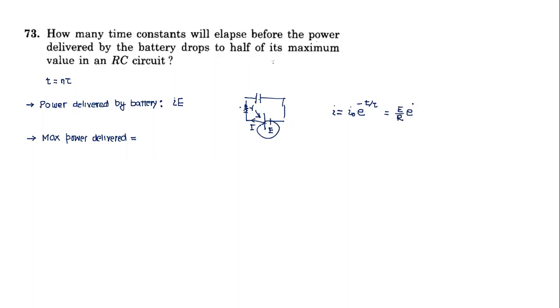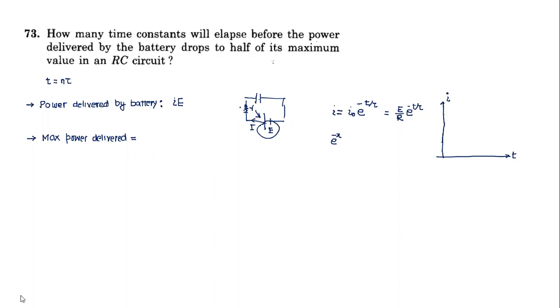And if I have to plot this current with time, can you plot this current vis-a-vis time? How would current vary in the circuit with time? So if I have this as current and time, what would be the shape of this curve? Karthikeya, can you tell me the shape of the curve? Do you know the shape of the e to power minus x curve? As x keeps increasing, this will keep on decreasing.